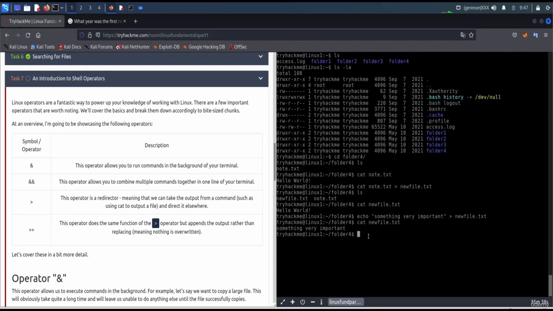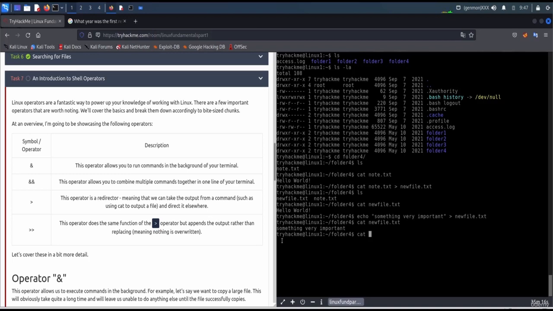Okay, so for outputting the contents of one file to another and not replacing the other file, we use the double greater than sign. So let me show you here again. Okay, this is very important. Let's say this is a password or an RSA private key.